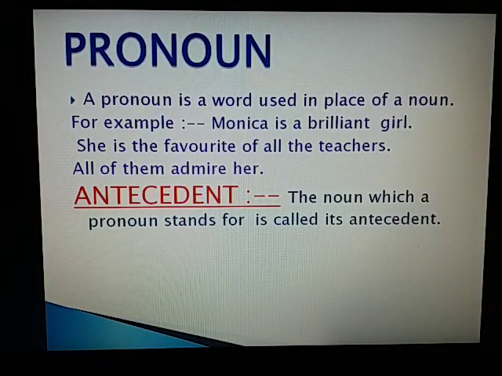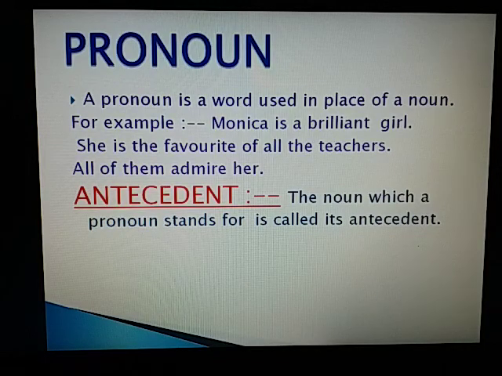Pronoun. A pronoun is a word used in place of a noun. For example, Monica is a brilliant girl. She is the favorite of all the teachers. All of them admire her. Here, the words she and her stand for the noun Monica. The word them stands for teachers. So, she, her, and them are pronouns.